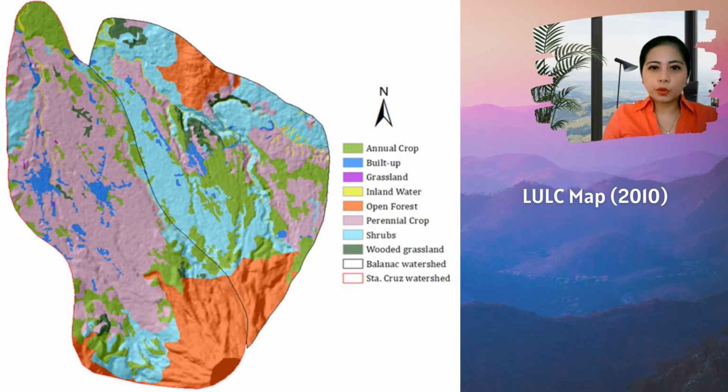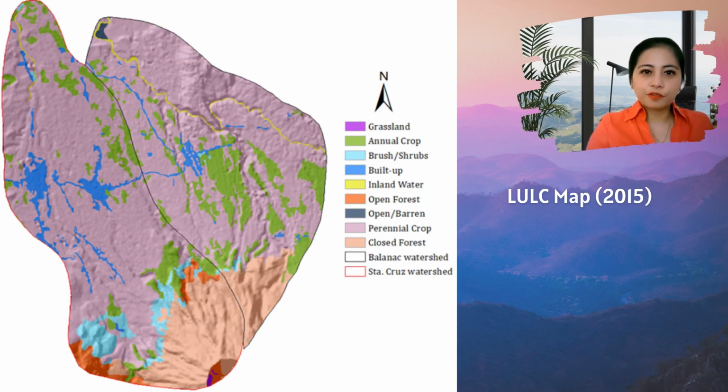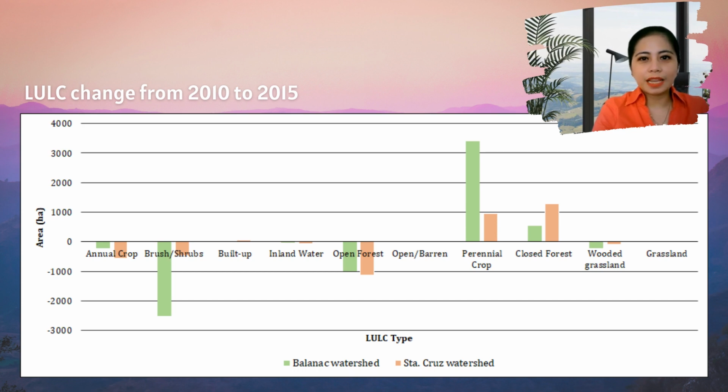We would like to show you the spatial distribution of the LULC types present in the Balanac and Santa Cruz watersheds for the year 2010. And this one is for the year 2015. This graph shows the land use land cover change from 2010 to 2015.